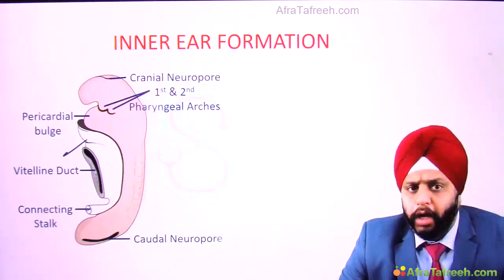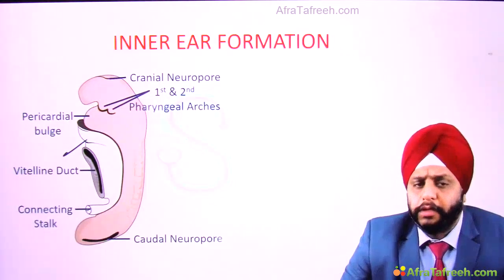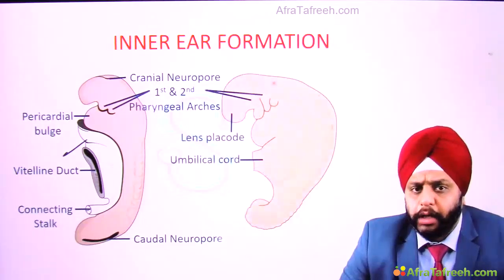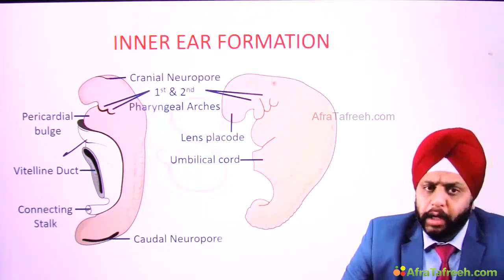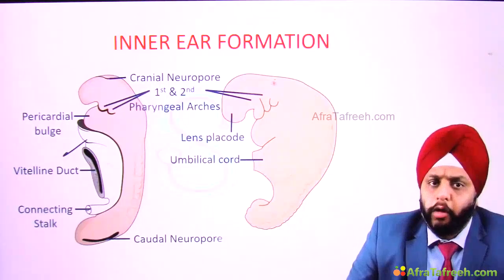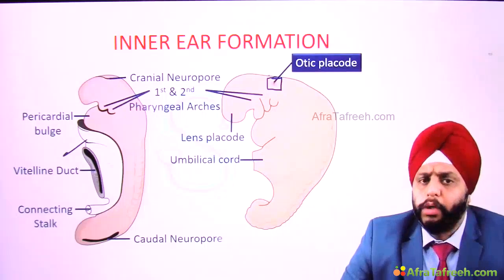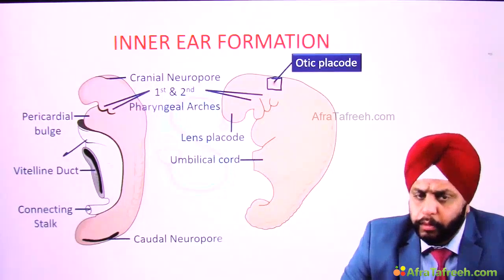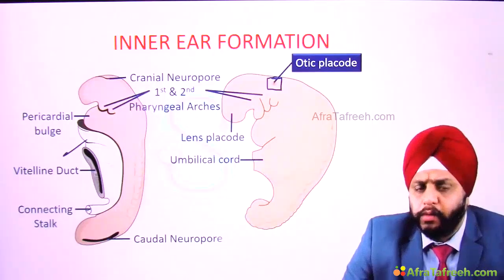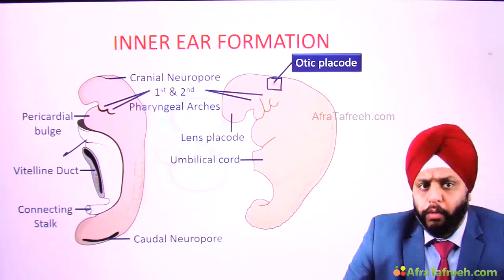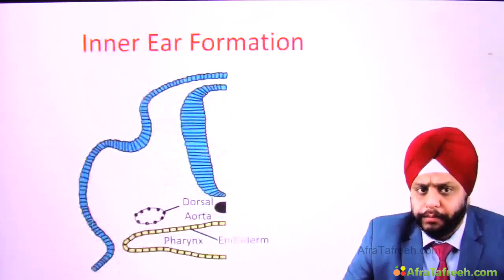Right, now at this place near the first and second pharyngeal or branchial arches, after some time we have development of a structure which is known as otic placode. Okay, so there is development of a structure known as otic placode. Now, what is this otic placode?